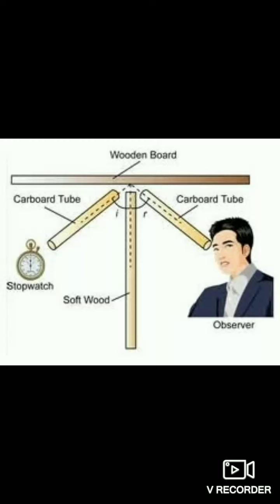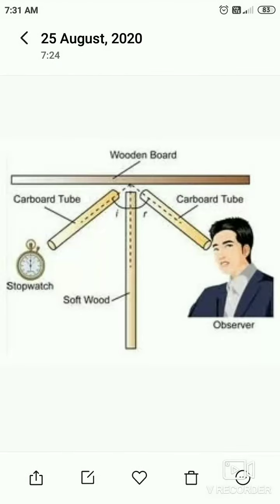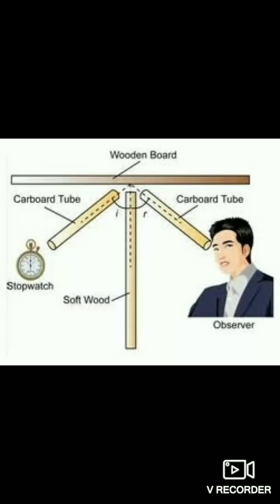Draw a line at approximately 90 degrees to the wall where the 2 pipes meet. This is called the normal. Then measure the angles between each pipe and the normal. This experiment shows us that the sound wave passing through the first tube hits the wall and then gets reflected at the same angle through the other tube. In this position, we can hear the sound best because our ear is in the line of reflection, like in the picture.